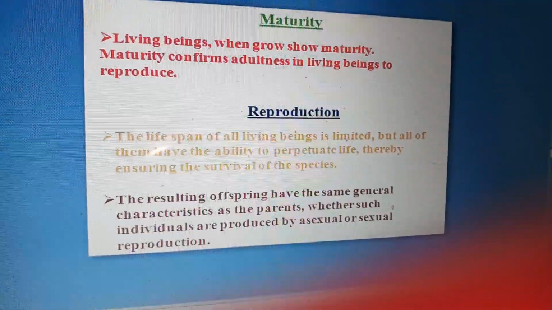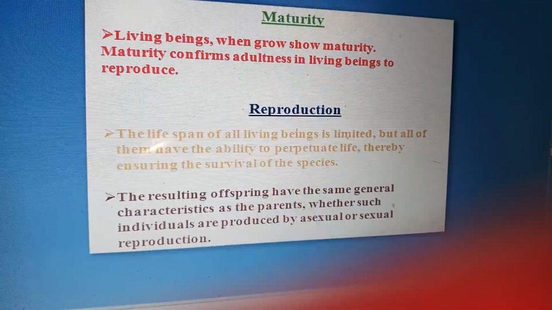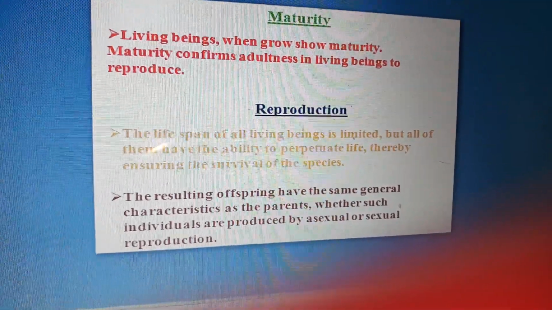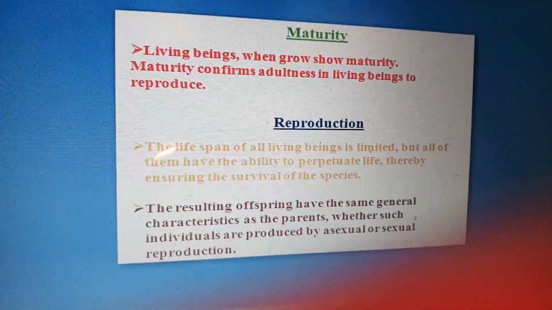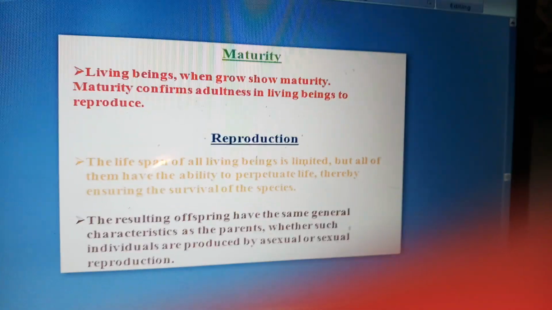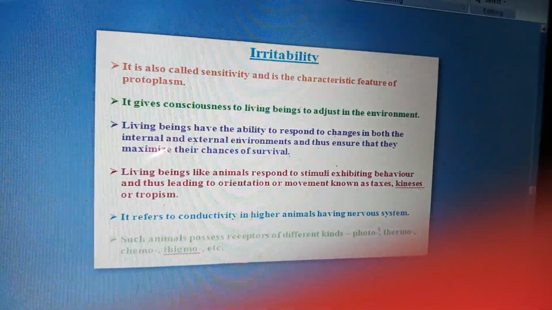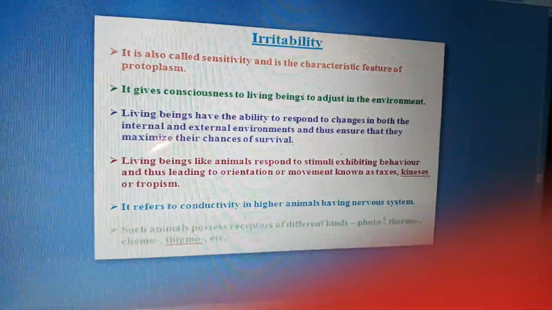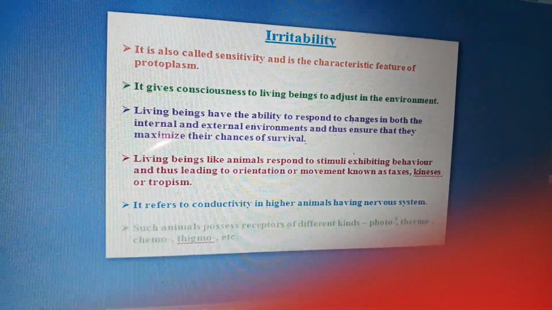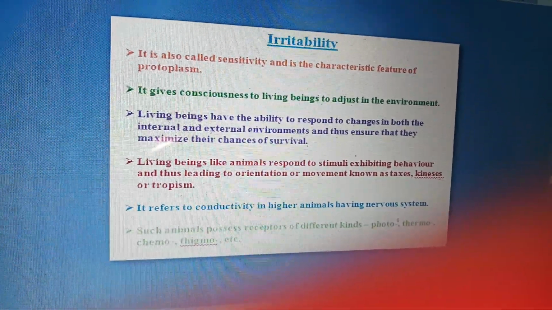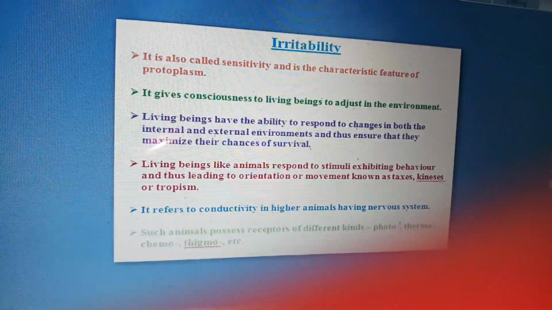The lifespan of all living beings is limited, but all of them have the ability to perpetuate life, thereby ensuring the survival of the species. It means that the survival of a species depends on the process of reproduction. Now, irritability is another important feature of living organisms, that is also called sensitivity and is the characteristic feature of protoplasm.